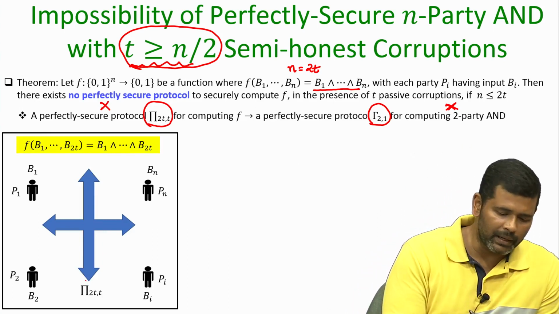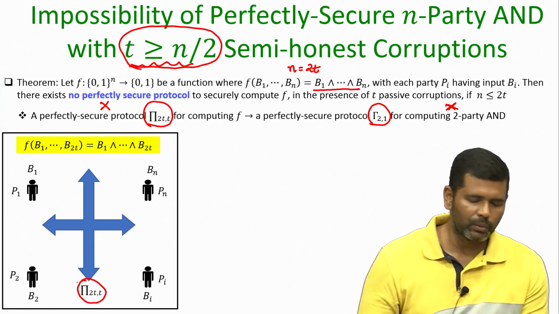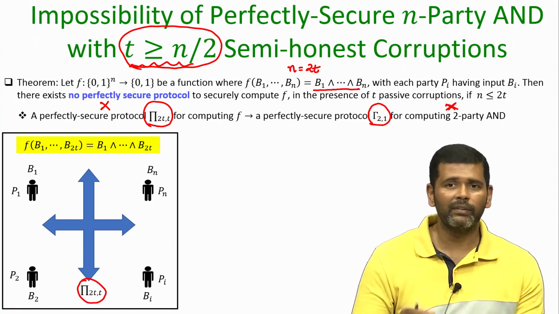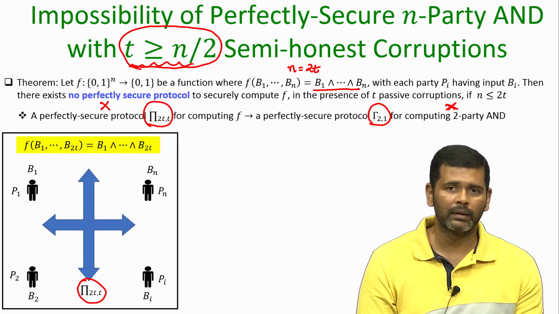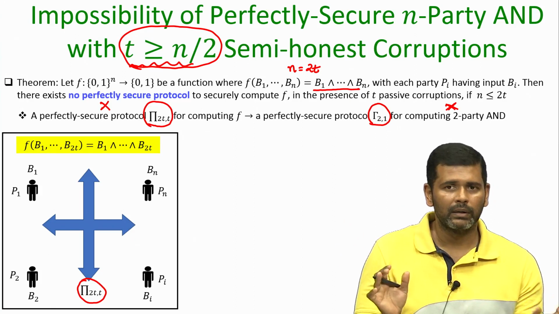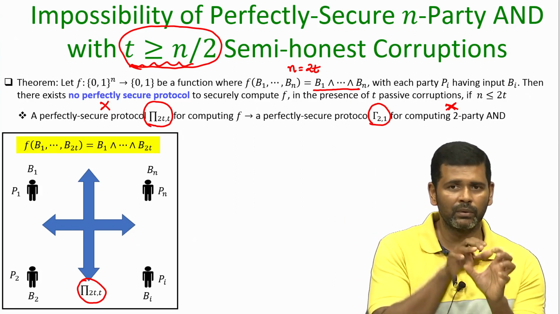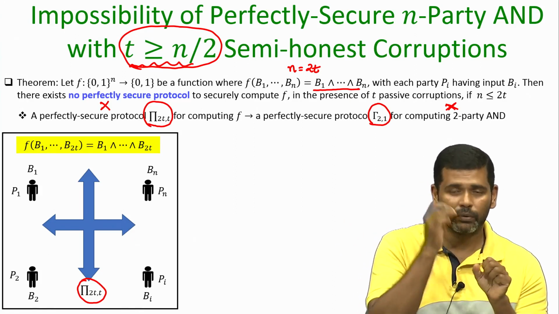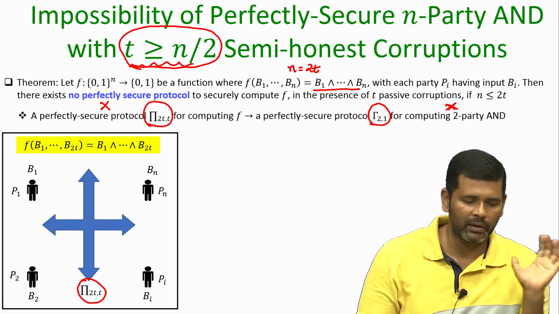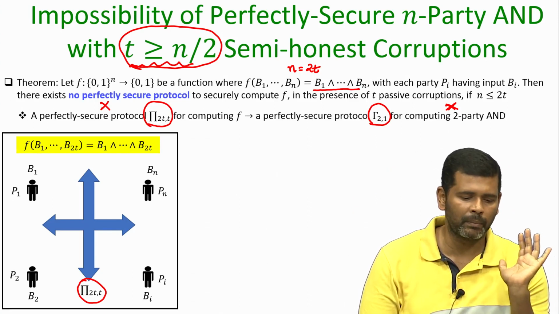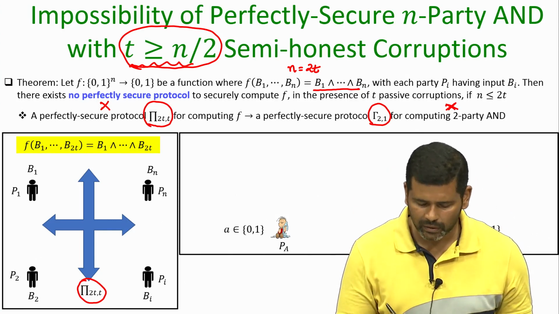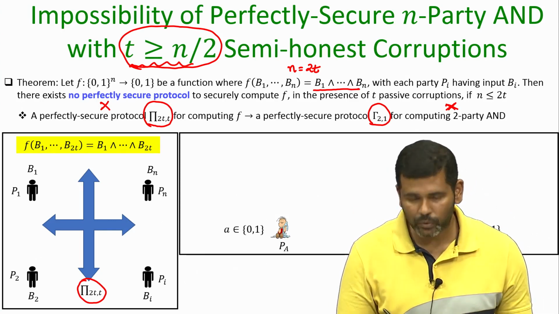So, assume there is some hypothetical protocol for 2t number of parties, assuming n is equal to 2t, which is secure even if up to half of them can be corrupted. That means, even if any set of t parties get corrupt, the view that this protocol generates for those t bad parties will be independent of the inputs of the remaining t parties. That is the privacy property of this protocol pi 2t comma t. Now, using this protocol we will design our 2 party AND protocol.